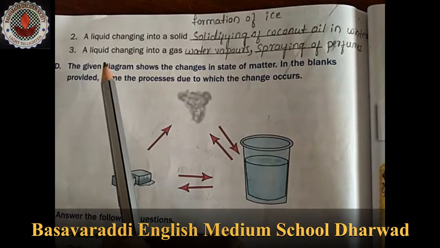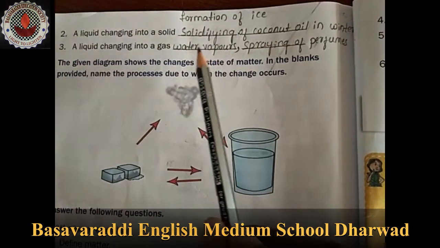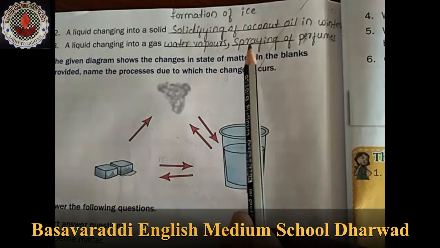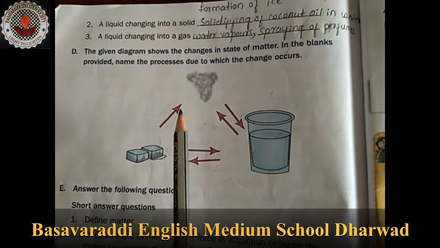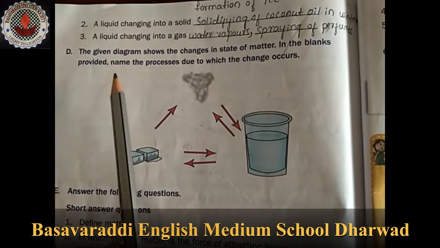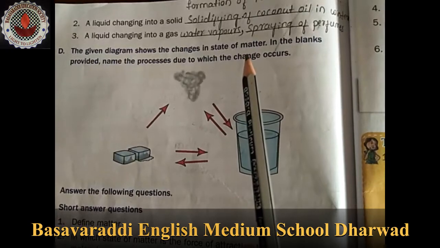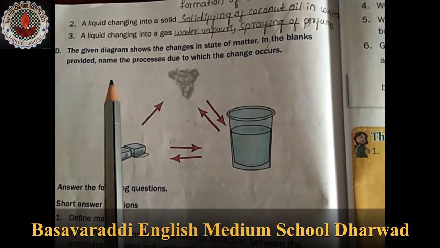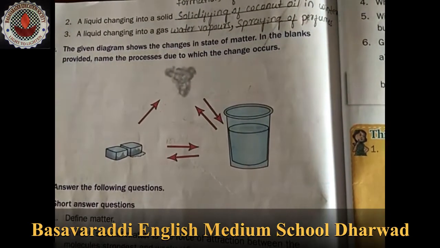Next, third one, a liquid changing into a gas. Two examples for this question, water vapors and spraying of perfumes. Next, the question is, the given diagram shows the changes in state of matter. Fill in the blanks provided. Name the process due to which the change occurs.